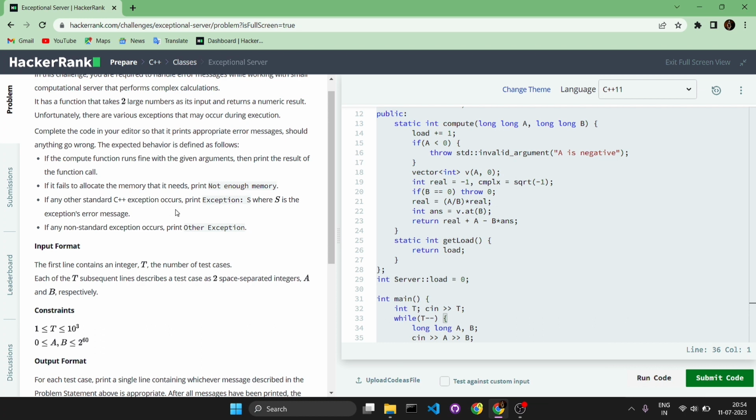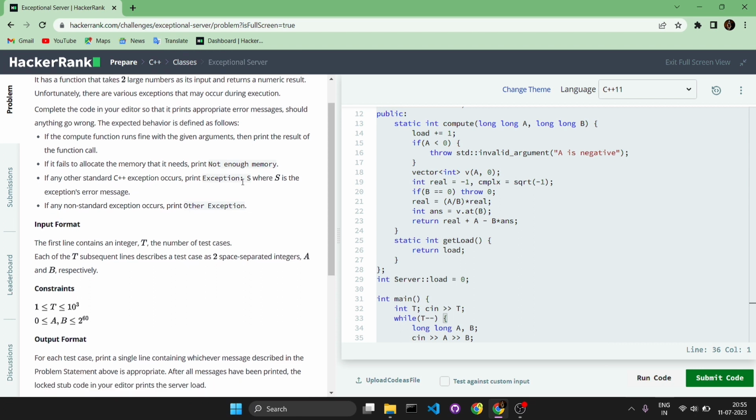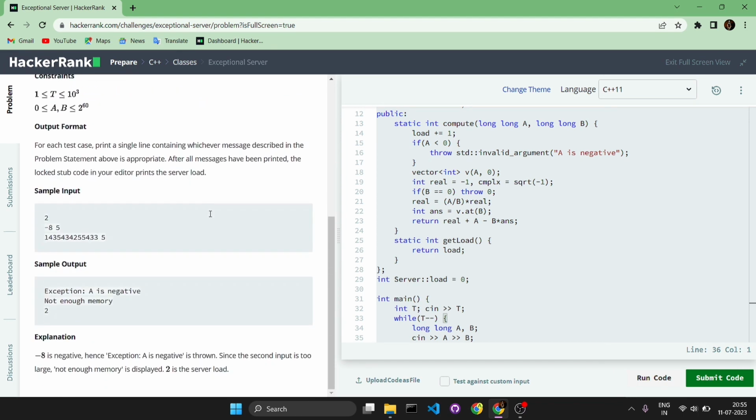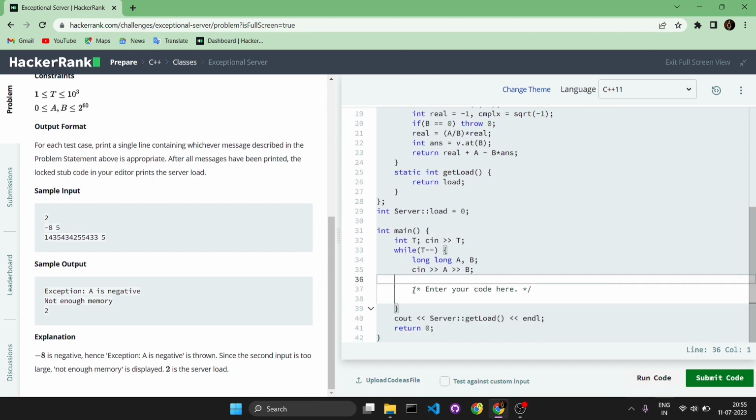So there are various types of cases here. If the function runs fine with the given arguments, then we just need to print whatever result we have obtained by this function. If we fail to allocate memory, then we need to print not enough memory. If any other C++ standard exceptions occur, we need to print exception : yes, where yes is the exception error message. Apart from both these errors, if any other error occurs, we need to print other exceptions. So this is the exception handling case. So we will solve.